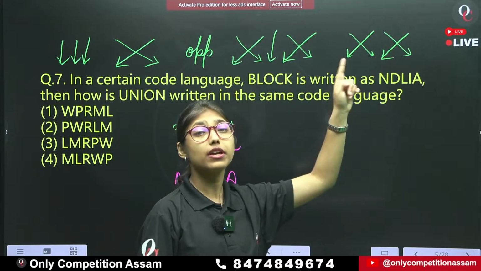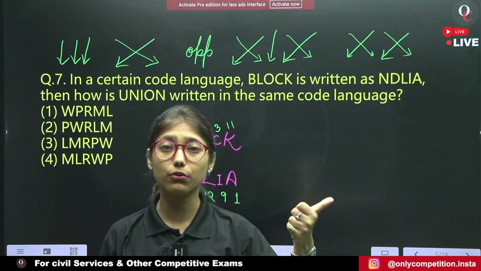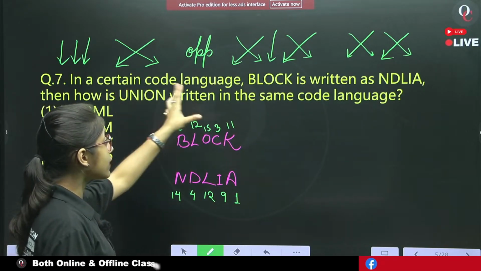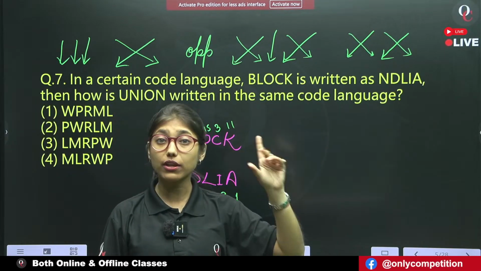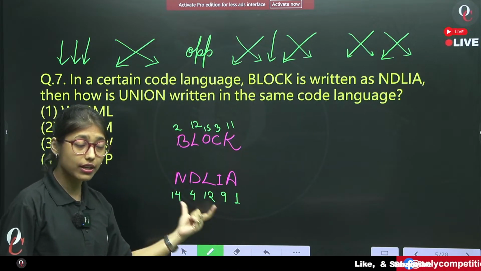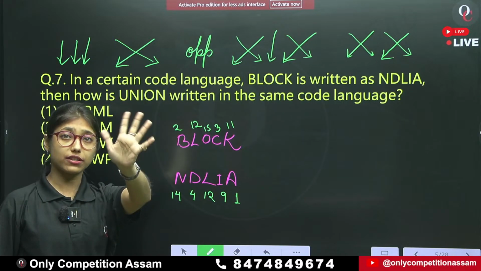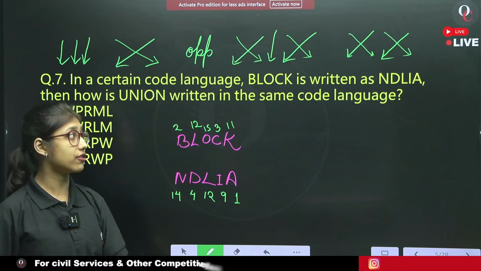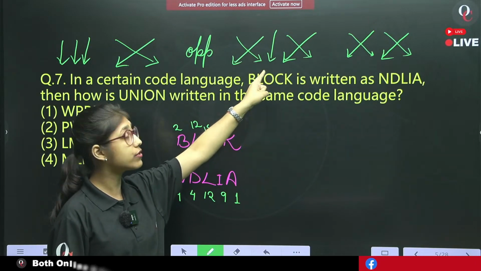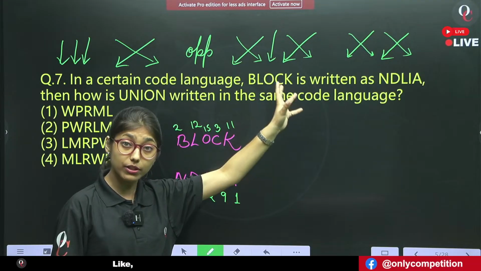All these 5 patterns are used in coding decoding, especially in letter coding, number coding and mix coding. Done? Okay. Now, out of these 5 patterns, which pattern are we going to use in this particular question? Have a look. BLOCK is a word which consists of 5 letters, and we know that for an odd number of letters we use this particular pattern. If we use this pattern, are we able to solve it?